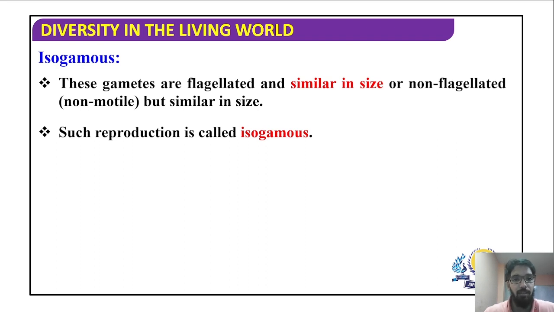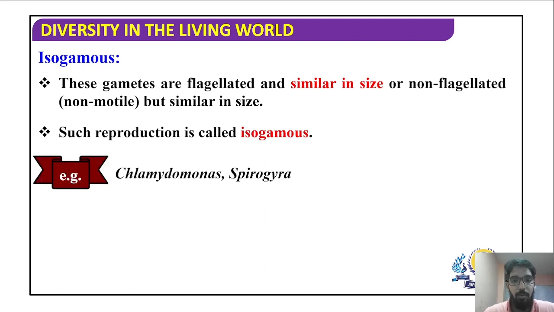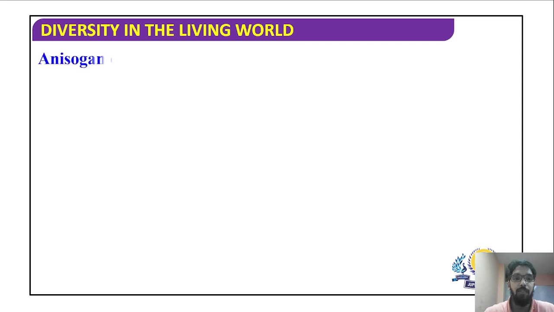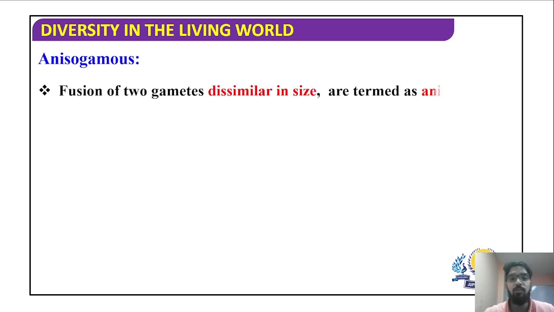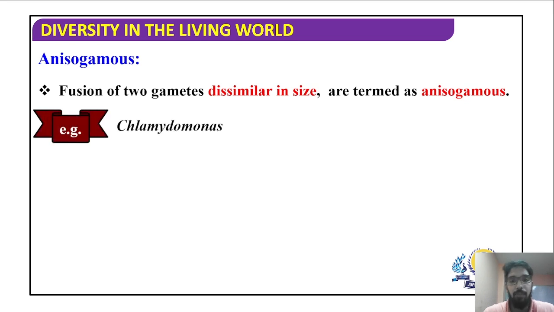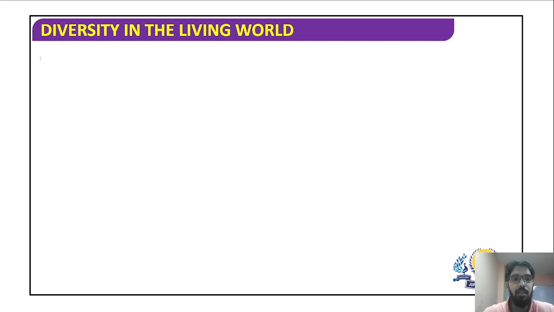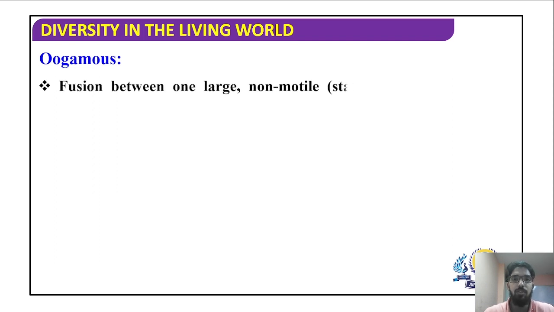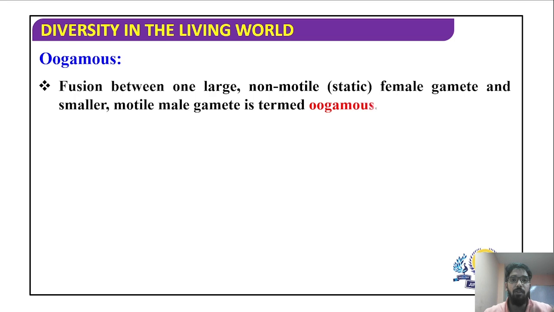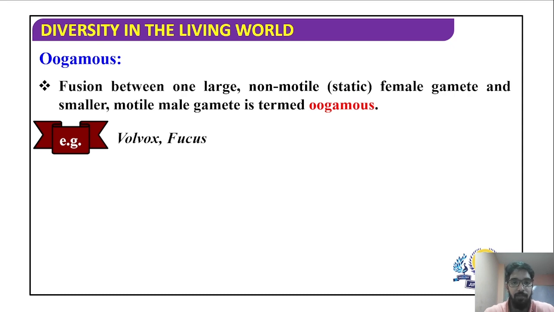Such a reproduction is called isogamous. An example is Chlamydomonas and Spirogyra. Here the examples are very important, so please study the examples. Second one is when the fusion of gametes is between two gametes which are dissimilar in size. One is small and one is big. Such a type of sexual reproduction is called anisogamous type. Example is Chlamydomonas again. And the third type is oogamous type, where it is a fusion of gametes where one gamete is large and non-motile, generally the female gamete, and the other one is small and motile, generally the male gamete. Such type of reproduction is called oogamous type of sexual reproduction, as seen in Volvox and Fucus.